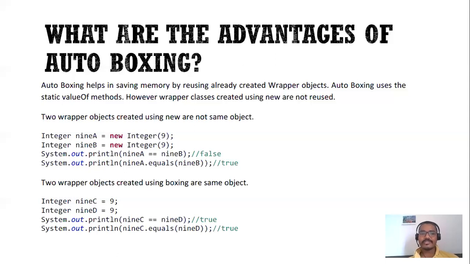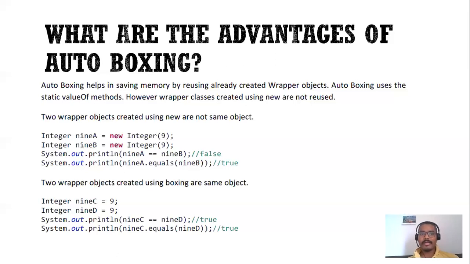When the object is created using the valueOf method, you will not need to create another object for the same value. Even if your references are different, like 9c and 9d, it will point to the same memory location. So if you compare these instances 9c and 9d, you will get true, because both are pointing to the same memory location.